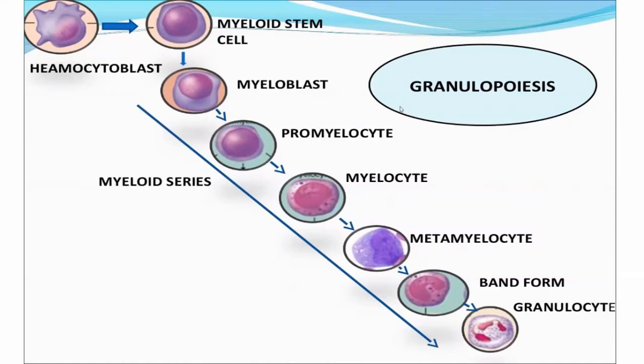See, from the myeloid stem cell, that is the hematopoietic stem cell, the single source for all the types of WBC, arises the myeloblast. And from the myeloblast, after division, arises the promyelocyte. From the promyelocyte, the cell that appears after division and differentiation is the myelocyte. And the myelocyte will develop into metamyelocyte and ultimately band form, and then there is formation of granulocyte.